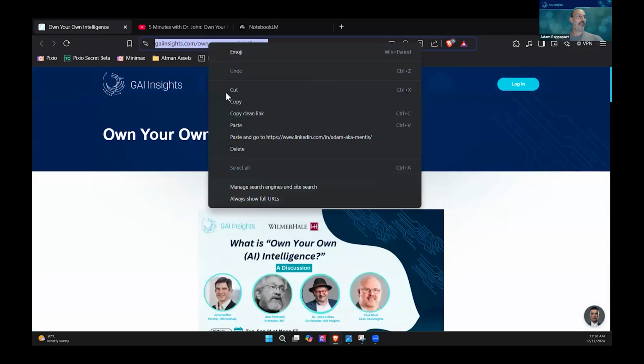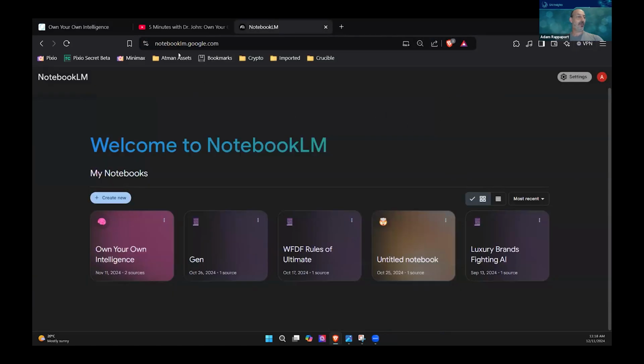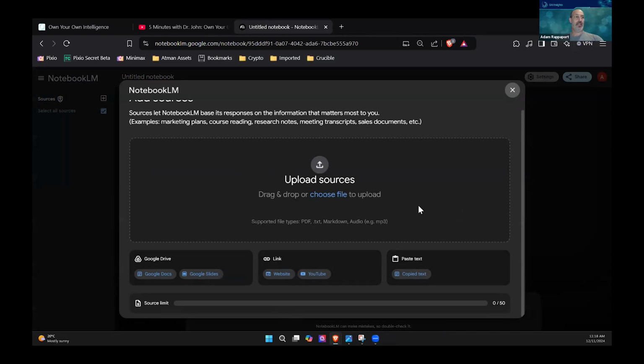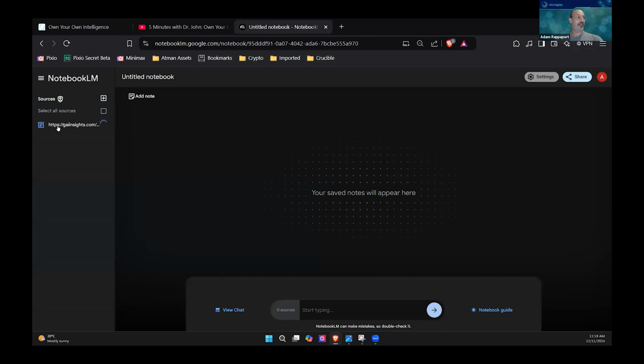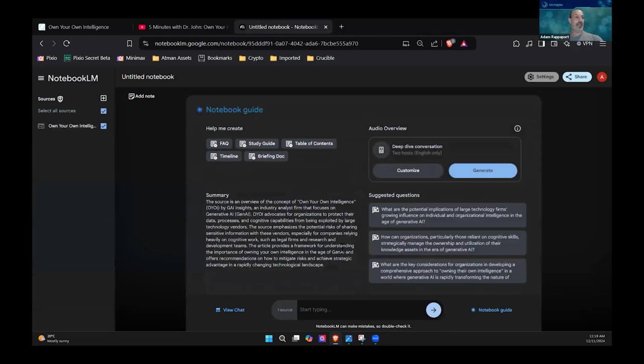But what I want to show you is I can take this URL, and if I go over to this tool, NotebookLM from Google, I can create a new notebook, and it'll ask me for a source. You can either upload files, provide Google Drive, or link to a website or YouTube. I'm going to use a website and a YouTube video to ground the information, and you could also just paste text. So I'm going to pick a website and put in the URL from GAI Insights, and hit insert. You'll see it shows up over here as a source, and it starts to develop a summary already. That's just like a basic RAG, as we call it, where you have information that you're using to ground the LLM. And we could start chatting with it here.